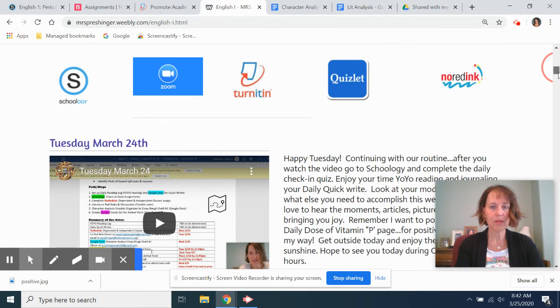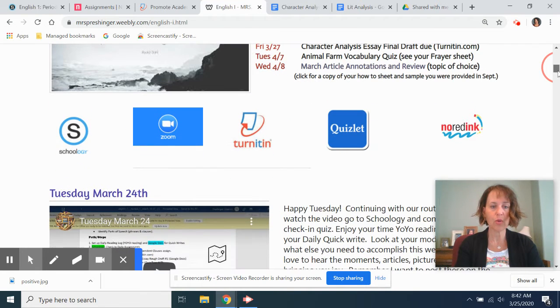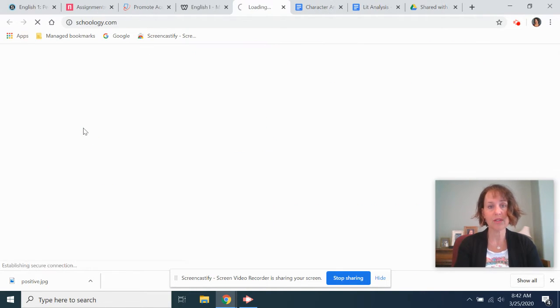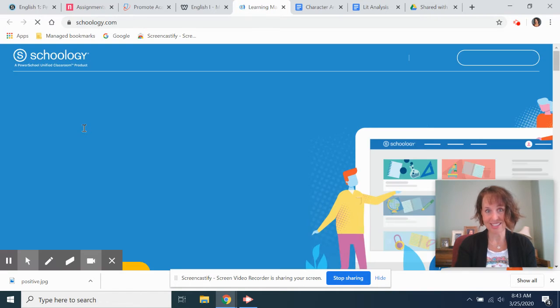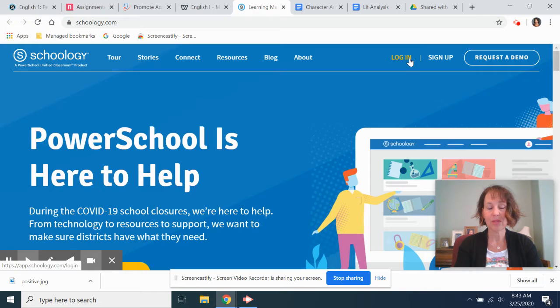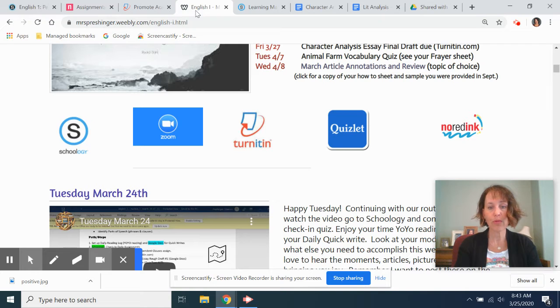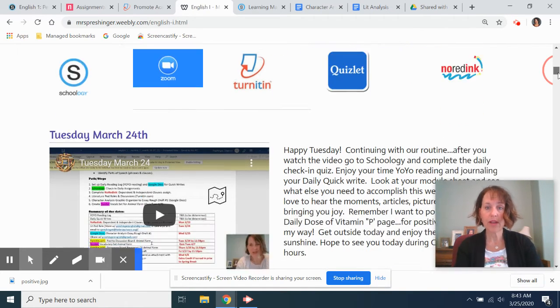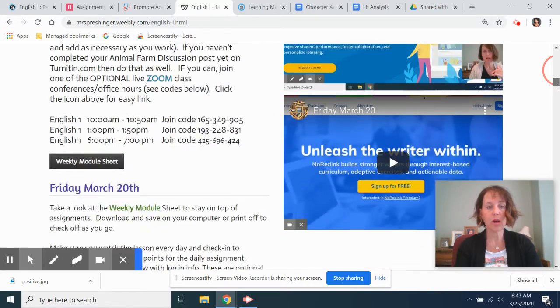But you would just want to be looking here to make sure you know what you need to do each day. You go to your Schoology, you'll click that button. And again, if you just click it, it takes you directly to your login page and you can get started with your assignment that day. Once I have finished that, then I want to move through my module sheet and I want to see, what have I accomplished?